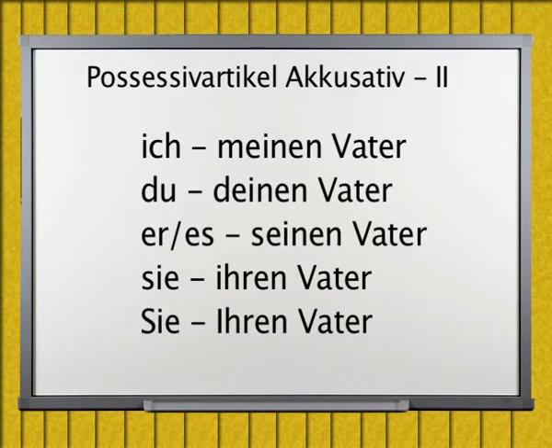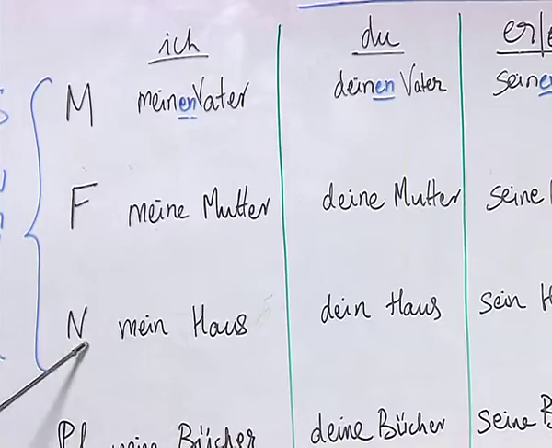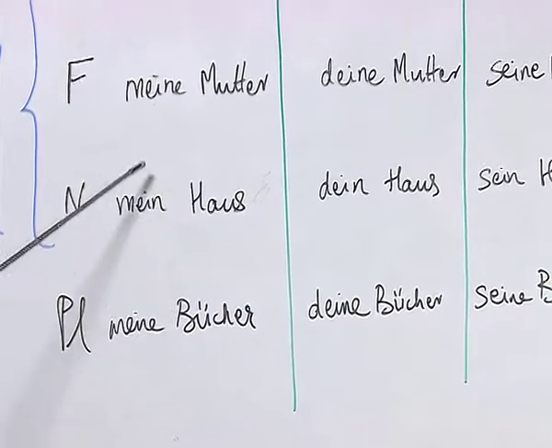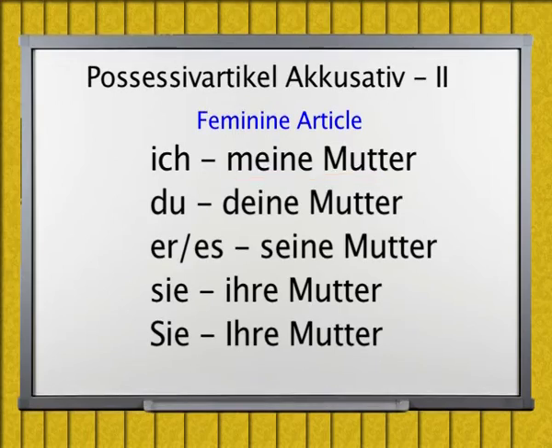Both the sie's here, which is the third person singular sie, as well as the second person singular Sie. And as you know, no change takes place for feminine article and neutral article as well as for plural article for the possessive article in accusative. So, meine Mutter in nominative remains meine Mutter in accusative, and the same rule applies for deine Mutter, seine Mutter, ihre Mutter and ihre Mutter.